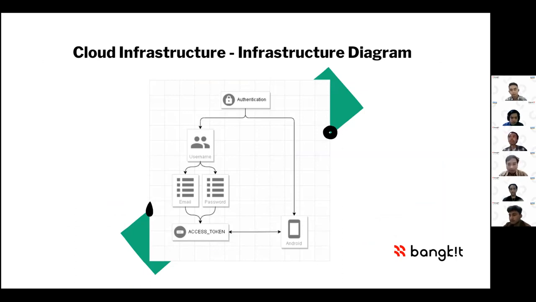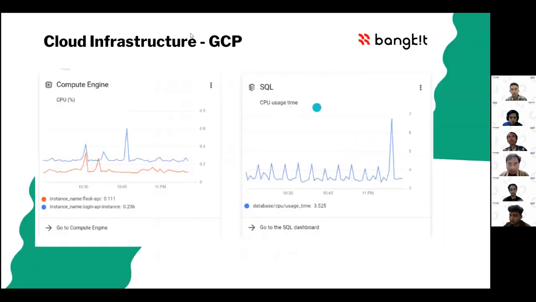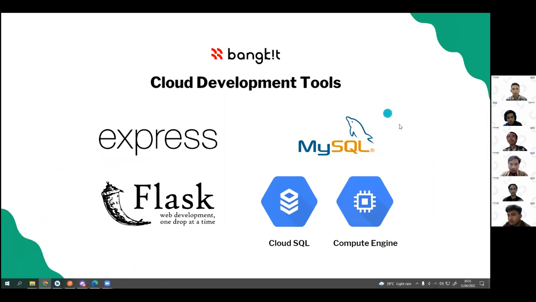Okay, so the next one is the infrastructure diagram for our authentication. For authentication, we use email, password, and JSON Web Token from Node.js. The next one is our Google Cloud Platform diagram. It shows our Compute Engine and SQL instance CPU usage. So for cloud development, the tools we are using are Express.js for the Record API, Flask for the Machine Learning API, MySQL for our database, Cloud SQL, and Compute Engine for our deployment tools.